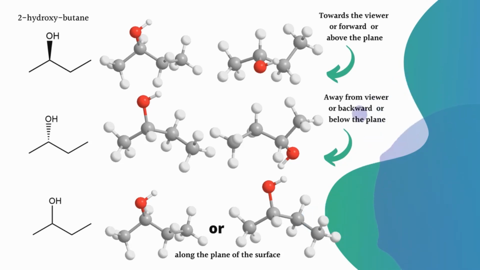A wedge bond represents an atom towards the viewer, and a dash bond represents atoms away from the viewer or out of the plane of the surface. A normal solid line represents either a wedge type or a dash type of arrangement.